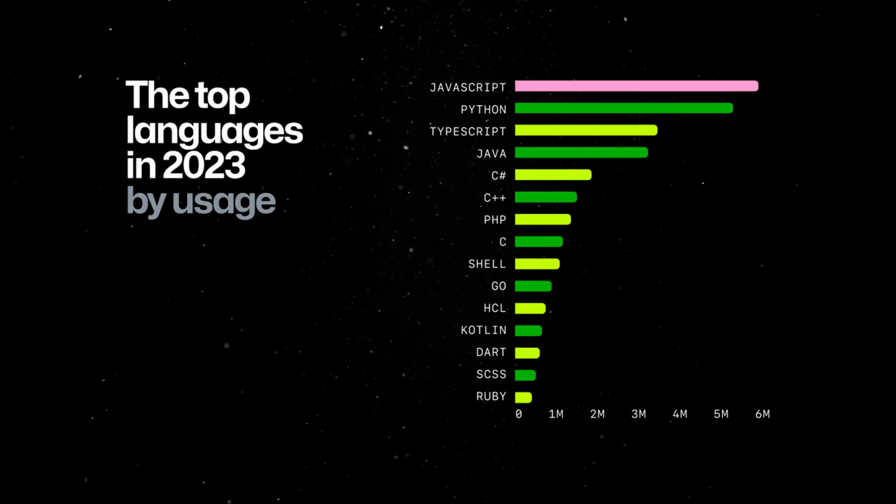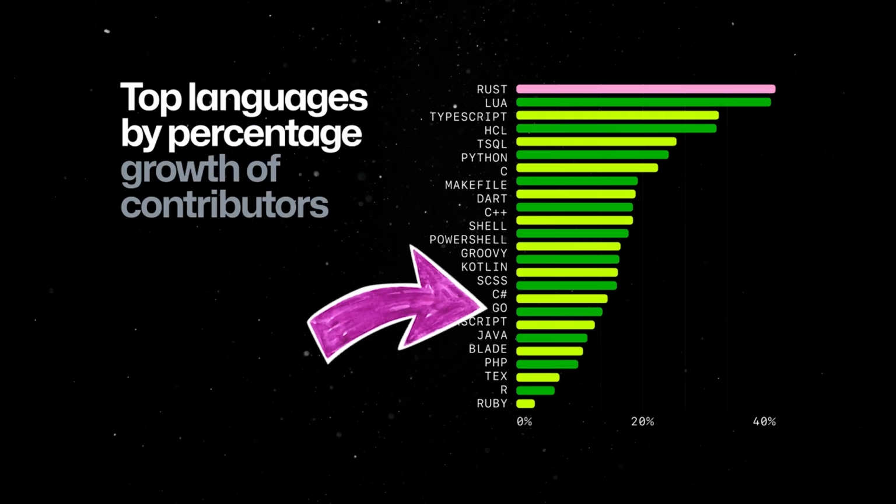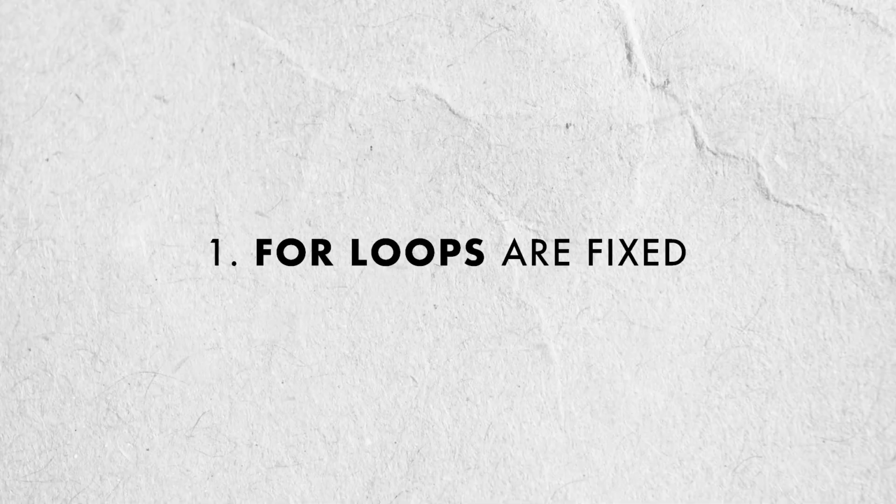After all, Go shows up in the top 10 programming languages used on GitHub and is seeing a lot of growth across newly created projects. Let's start with one of the most important updates. For loops that share variables across iterations are finally fixed.